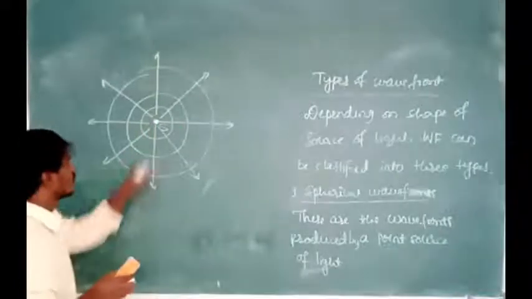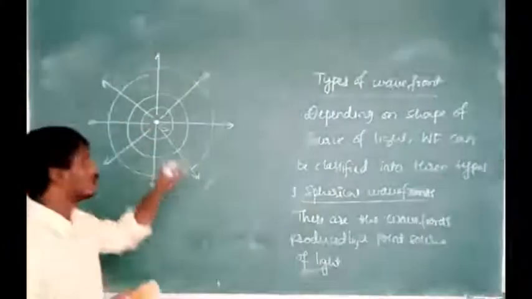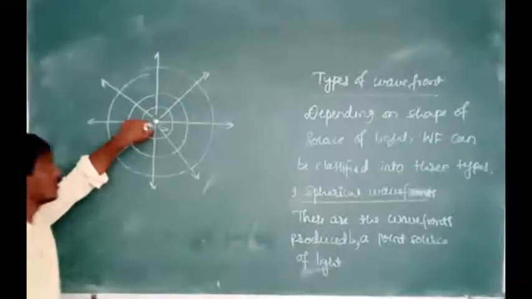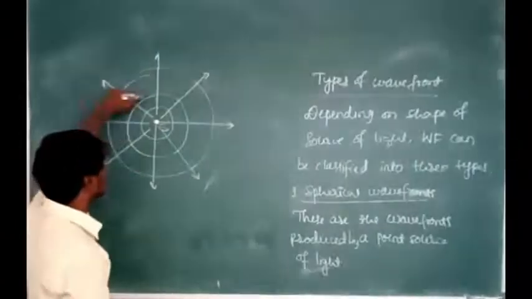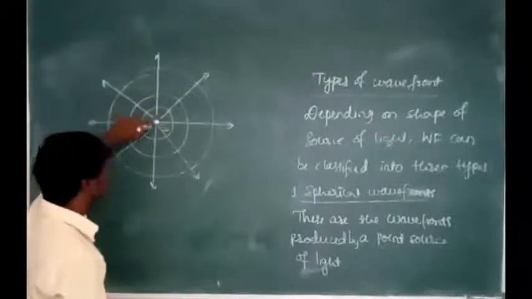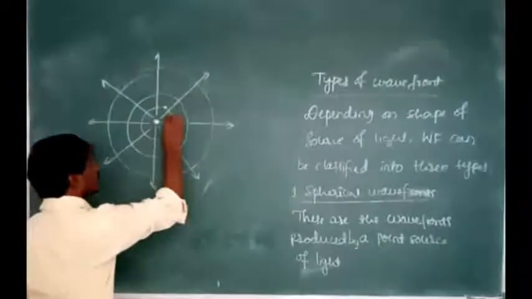Then the particles on the given wavefront are vibrating in the same place because all particles are at equidistance from the source of light here. Again in this wavefront, all particles are vibrating in the same place because all the particles are at equidistance from the source of light. See here. Now let us take it is a first wavefront.